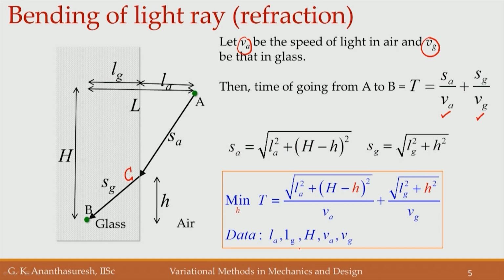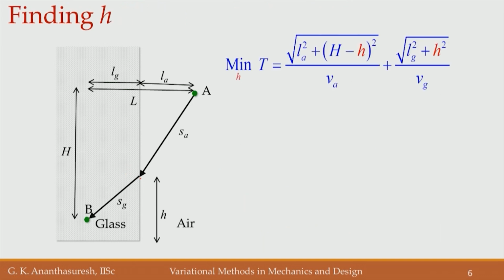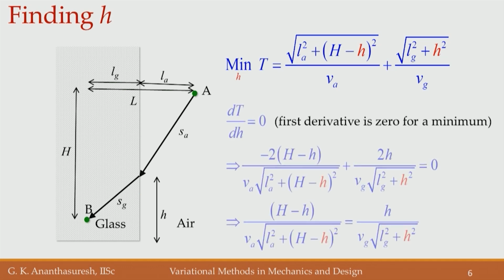So, we have a function of h which we have to minimize with respect to h in order to find the least time path, which is the segmented path A to C and then C to B. In order to minimize, the condition is that the slope, or rather the first derivative dt by dh, should be equal to 0. That is a condition for a minimum and a maximum, but now we are taking a minimization problem. In either case, the first derivative should be equal to 0.